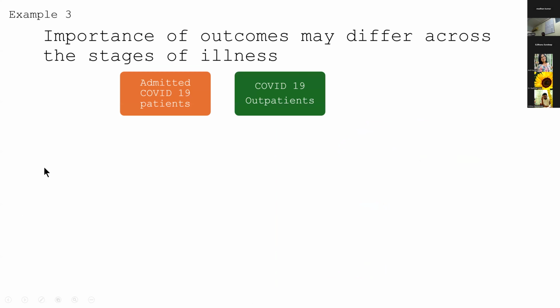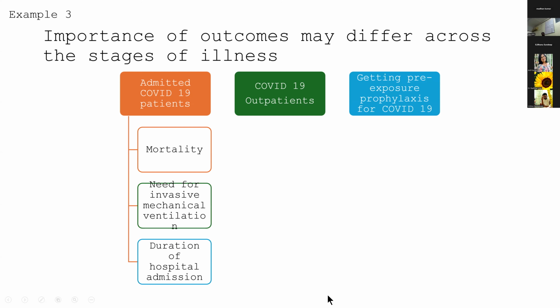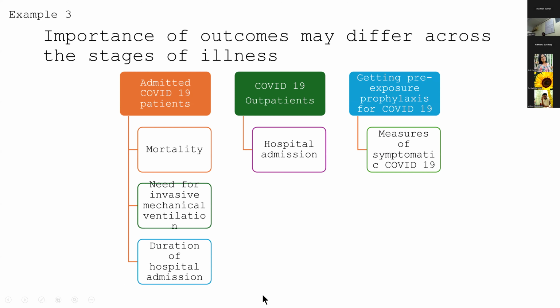The next example I would like to tell you is that the importance of outcomes also differs across the stages of illness. For example, patients with COVID can be admitted in the ward, there can be outpatient COVID-19 patients, or there can be patients who don't have COVID but have got the vaccine. For patients admitted to the hospital with COVID, the most important outcomes would probably be mortality, the need for invasive ventilation, or the duration of hospital admission. Suppose you're an outpatient, you're probably worried whether you need to be admitted to the hospital. And if you don't have COVID, you're worried whether you'll actually get symptomatic COVID.